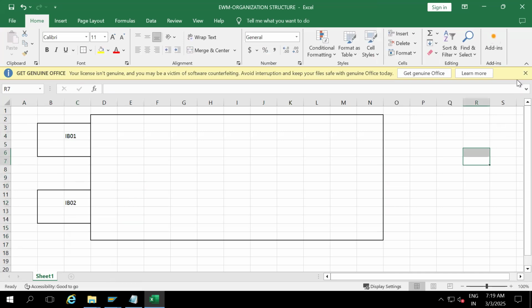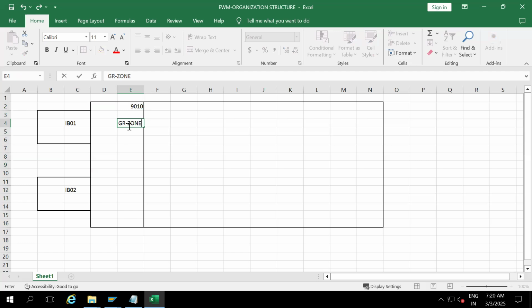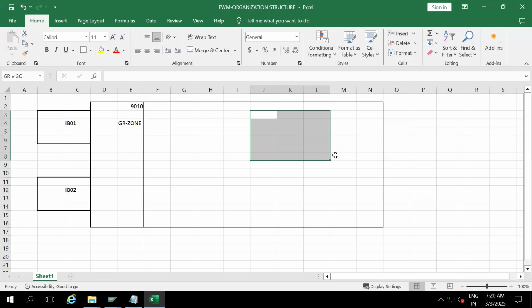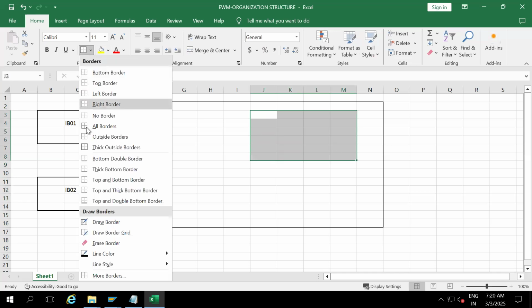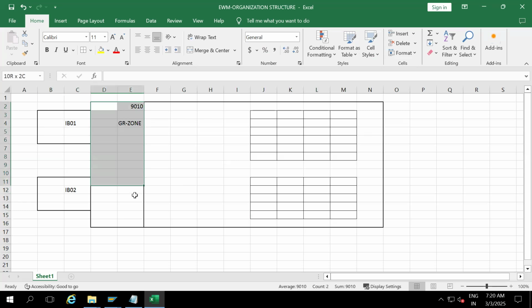And this is a staging area where we are going to do unloading of material from the vehicle. For unloading, the standard storage type is 9010. GR zone is a bin in that. Then finally we are going to put this stock into multiple storage types. Here this door is one storage type. The staging area where we do unloading is one storage type.